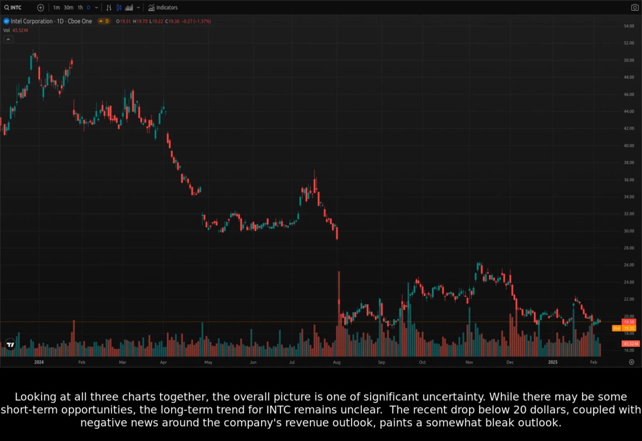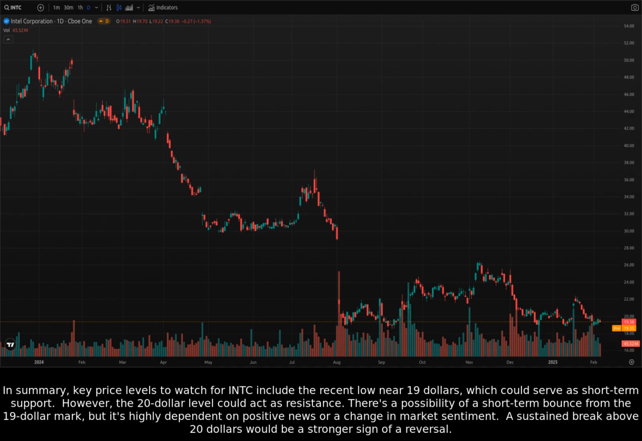The recent drop below $20, coupled with negative news around the company's revenue outlook, paints a somewhat bleak outlook. In summary, key price levels to watch for Intel include the recent low near $19, which could serve as short-term support. However, the $20 level could act as resistance. There's a possibility of a short-term bounce from the $19 mark, but it's highly dependent on positive news or a change in market sentiment. A sustained break above $20 would be a stronger sign of a reversal.